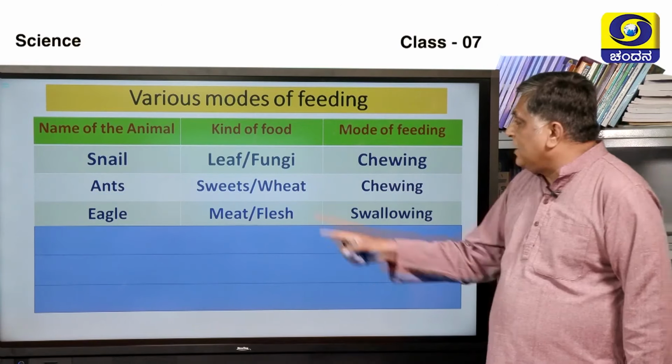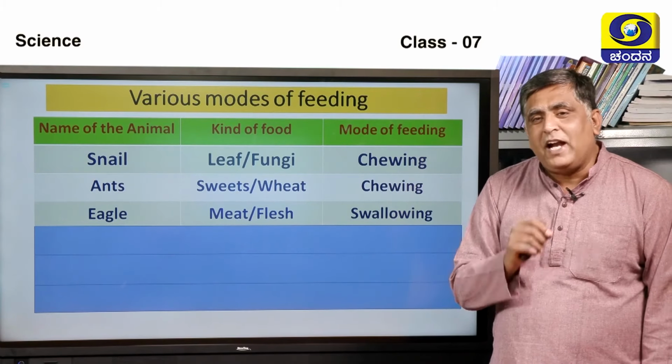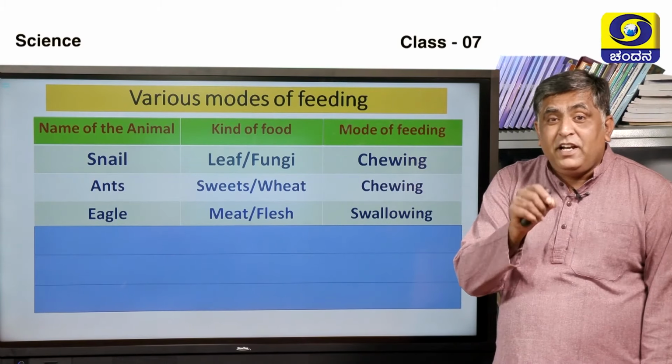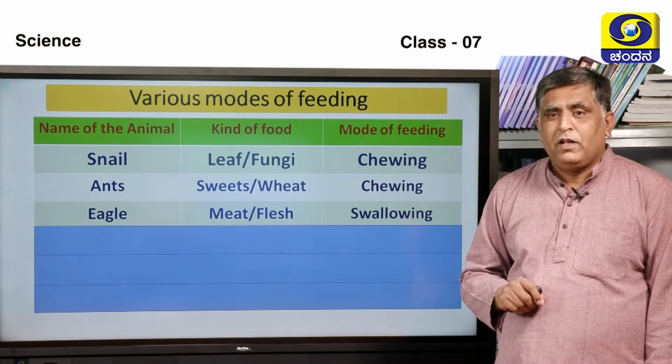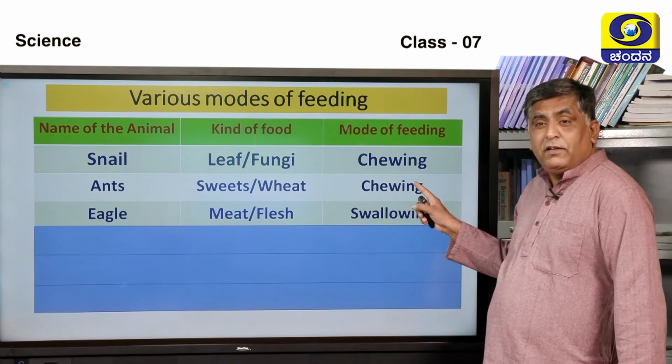Then you can see ants. Have you ever observed ants eating? Ants need sweet or wheat as food. How do they eat? Even they chew it completely.